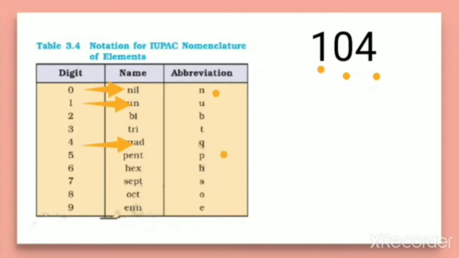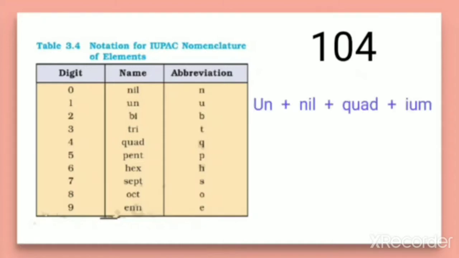Now how can these be combined? These names, that is the digit names, should be combined in the regular manner as the number comes. So when you write the names of each digit, it will be in this way. For the digit 1, the name is un.